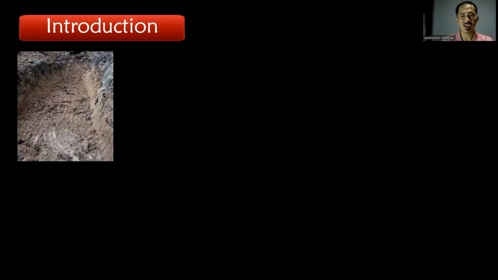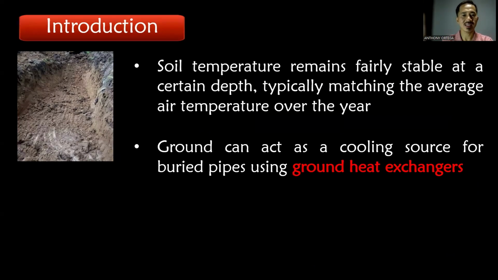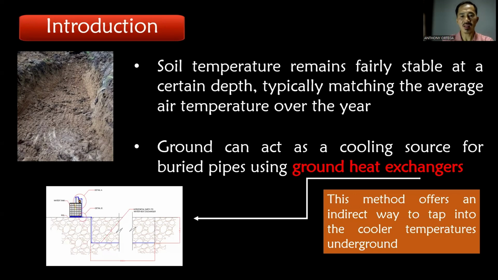the temperature of the soil is influenced by the surrounding air temperature and the absorption of sunlight. It is widely recognized that the soil temperature remains constant at a certain depth, typically matching the average air temperature over the year. As a result, during warmer seasons, the ground can act as a cooling source for buried pipes using ground heat exchangers. This method offers an indirect way to tap into the cooler temperatures underground.